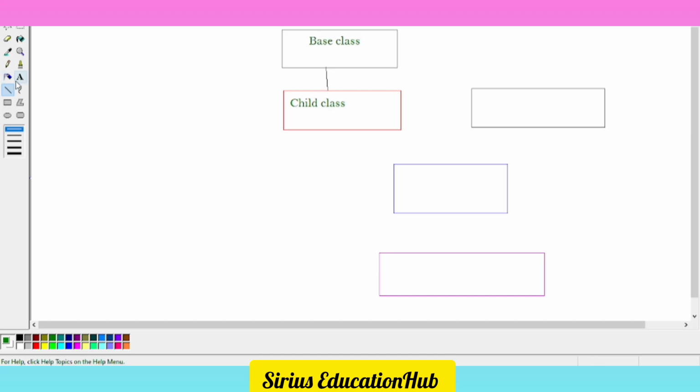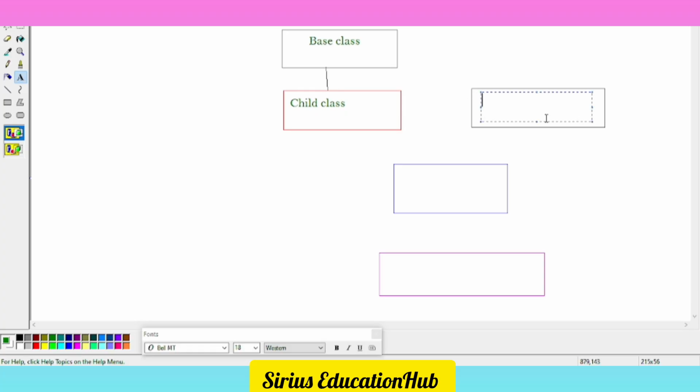Suppose now we also have another independent class here. One more class, for example, also a base class. I am considering it a base class, okay. And this is another child class.